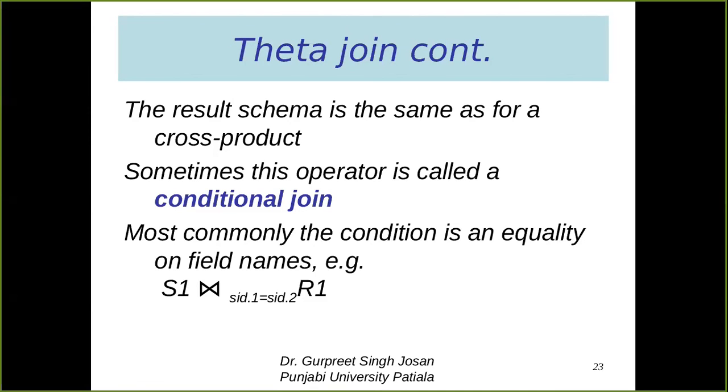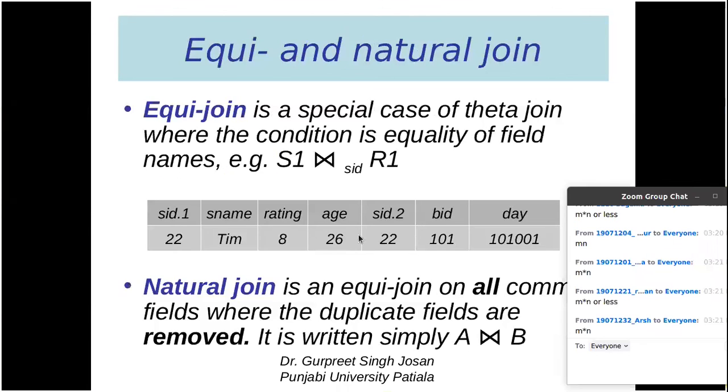So this is called equijoin. If this kind of operation is there, then we call it an equijoin. So equijoin is a special case of theta join. Theta join is a special case of cross product. Equijoin is a special case of theta join, where the condition is equality of field name. So we write only SID. We don't write the condition. We just write the field name on which we want to make the condition equal. So we are just selecting those rows where SID of the first table is equal to SID of the second table.